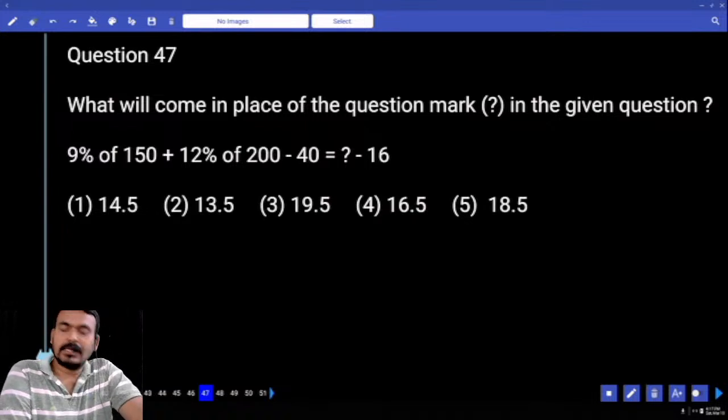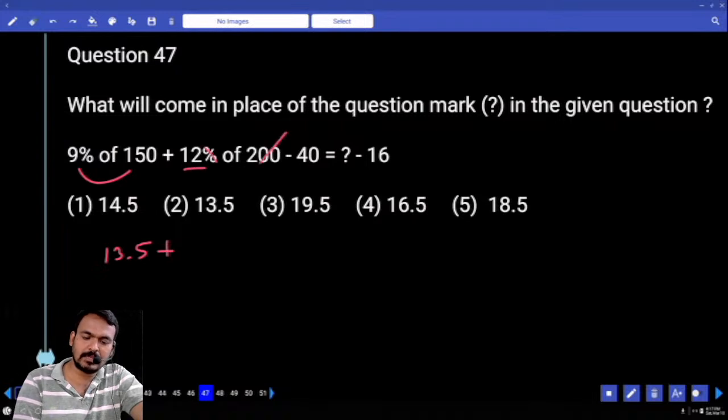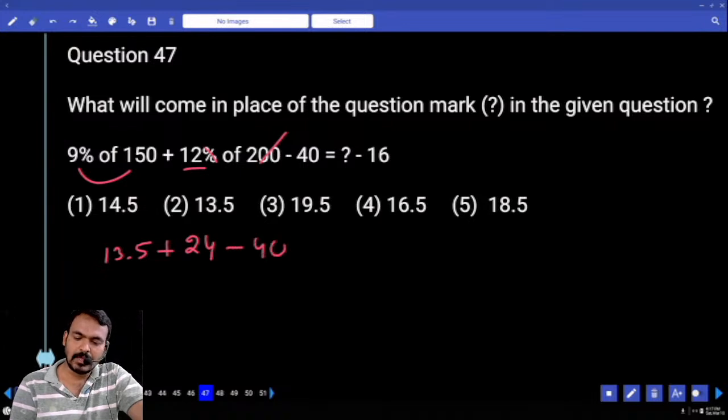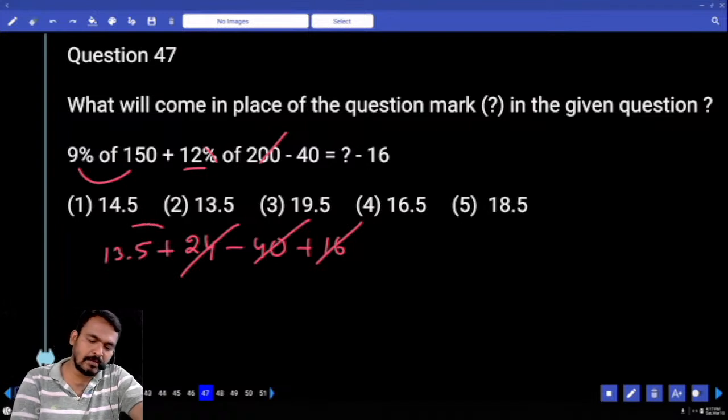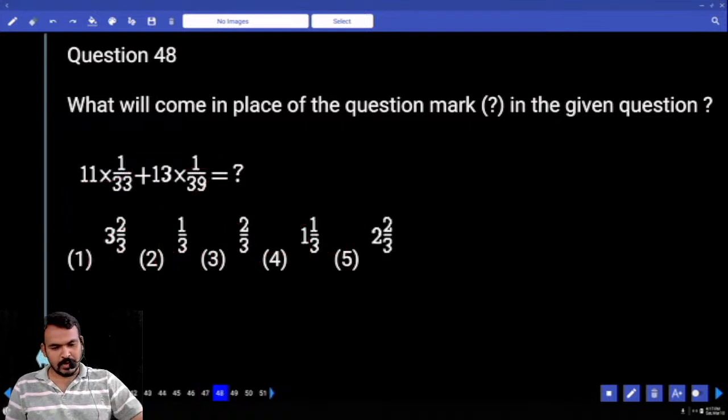First priority left hand side value 9% of which one? 150 or the 10%? 15. 1%? 1.5. 15 minus 1.5, 13.5 plus 12% of 200 means percentage 2 zeros cancel. 12 2s how much? 24 minus 40. Right hand side negative 16 becomes positive 16 and 24 plus 16, 40. Negative 40 positive 40 cancel. What is the remaining value? 13.5. Next question number 48.